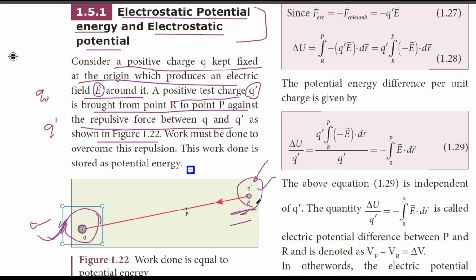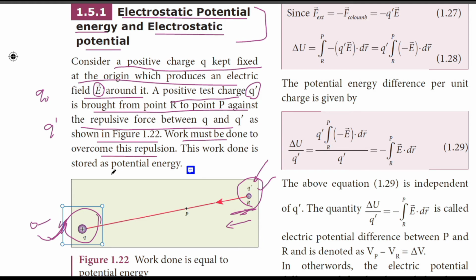In that situation, to move q dash towards q, we have to apply a force on it so that it can overcome the repulsive force. Work must be done to overcome this repulsion, so that the force we exert on q dash is greater than the force exerted on q dash by q.